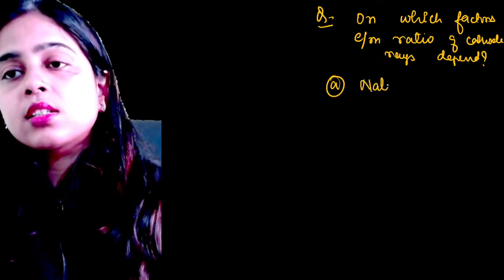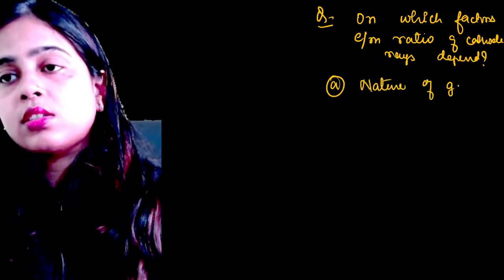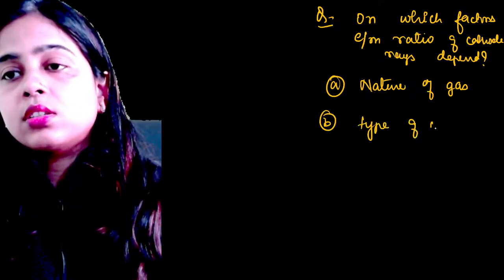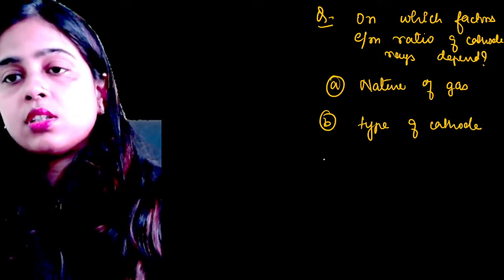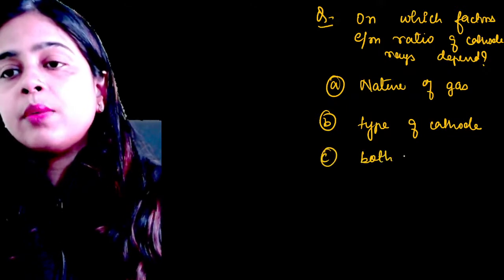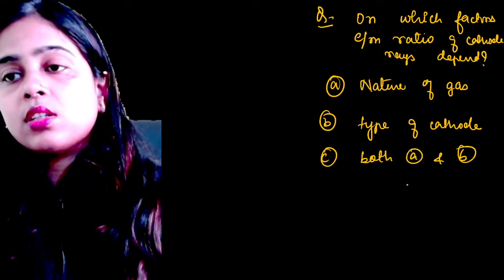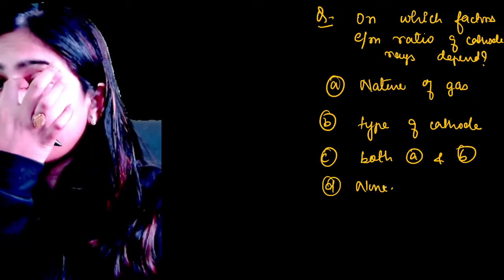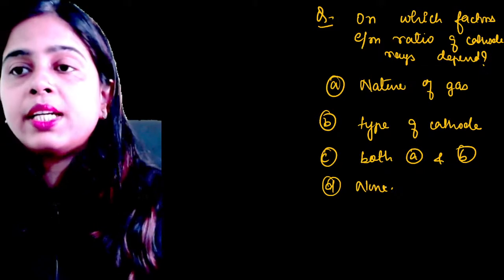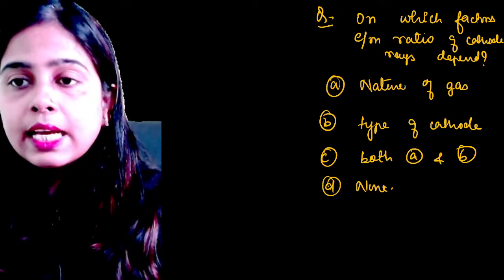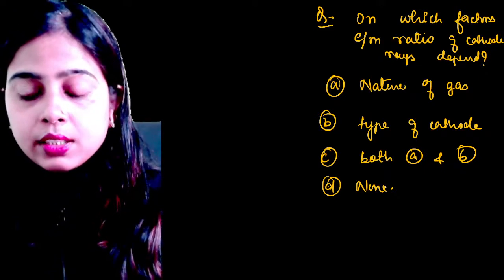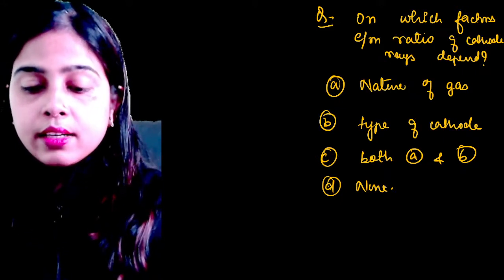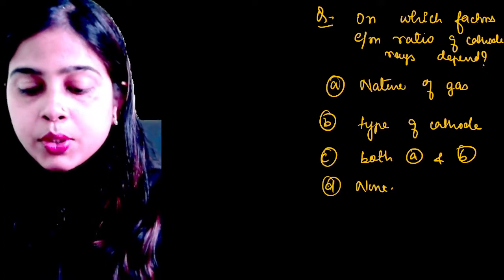Nature of gas, type of cathode, both A and B, or none? So on which factor was the e by m ratio of cathode rays depending? Tell me fast the answer. Everyone who is there, Piyush, Aryan.